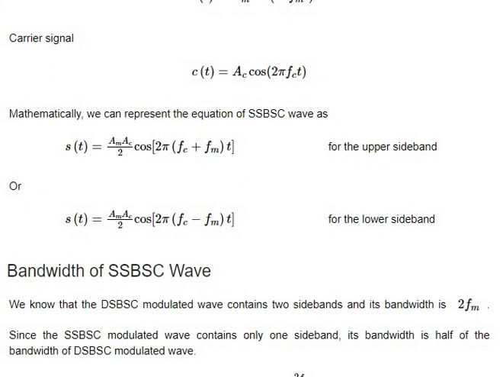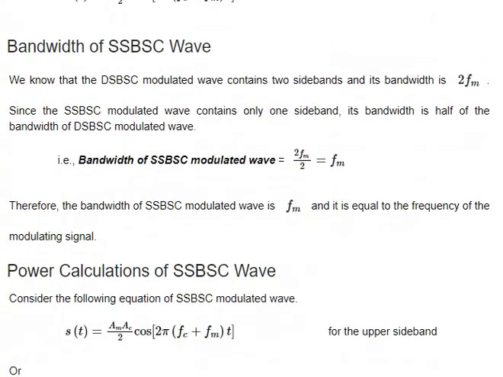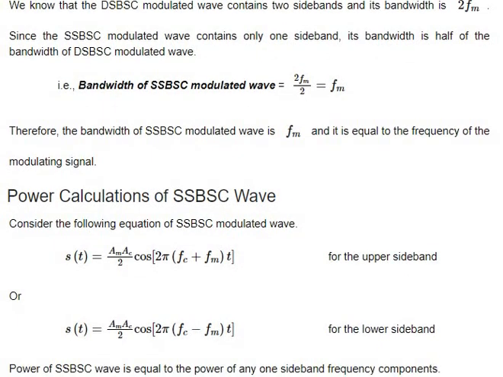S of t basically says Ac by 2 cos of 2 pi (fc minus fm) t or (fc plus fm) t, in the upper sideband case or the lower sideband case, depending on which sideband we are using. In this, we are suppressing the carrier signal as well as one of the sideband signals. That's why the power usage is reduced and the efficiency automatically increases.